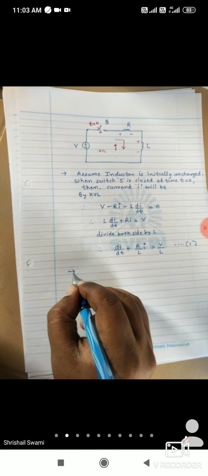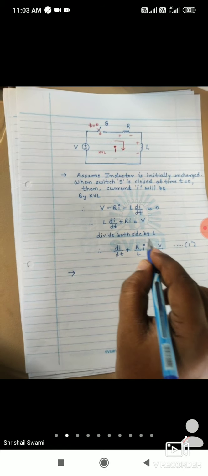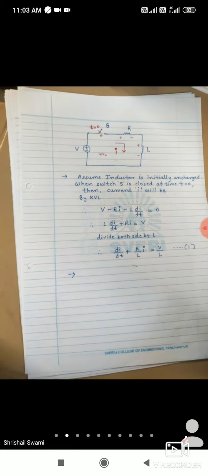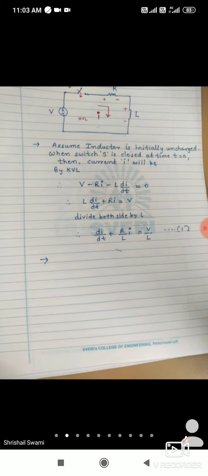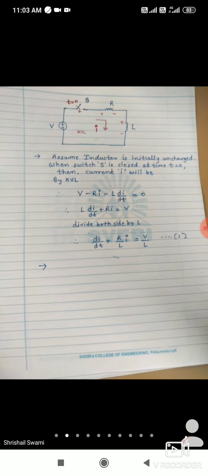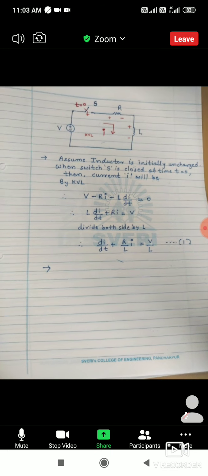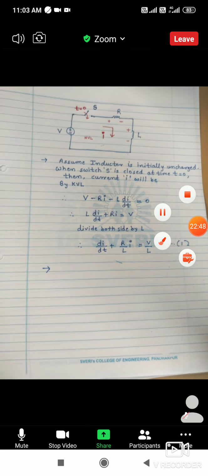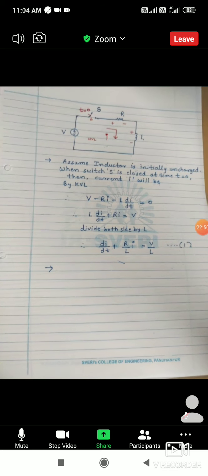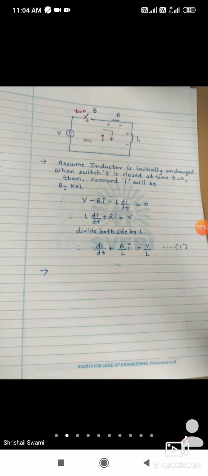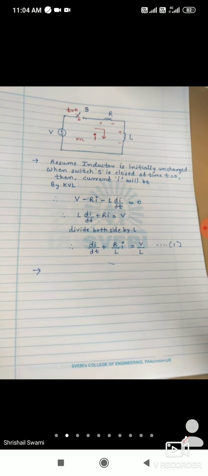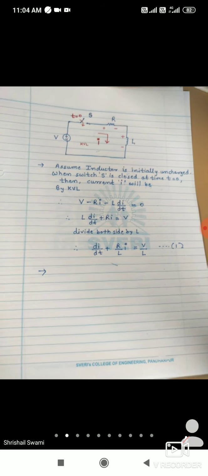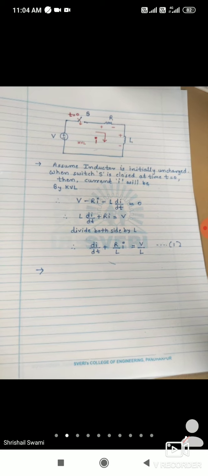So what will be the solution for this, or which type of equation is it? Differential equations have two types. What is the type of this equation? Have you heard about homogeneous equation and non-homogeneous equation?